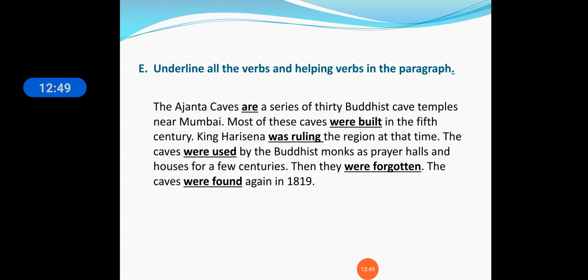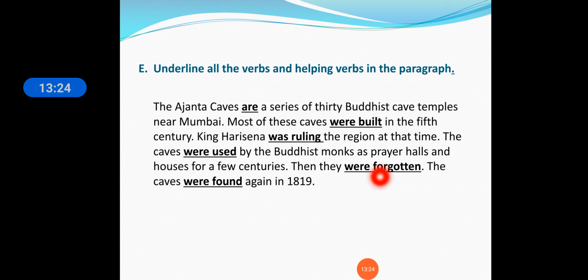Then they were forgotten. Now here you can see the plural form is they, so we will use were here, were forgotten. Now you see here, students, were forgotten. So were is used as a plural form. So they were forgotten in history, because it is a very long time. Ajanta caves were built in the 15th century, so it was nearly 500 years ago from now.